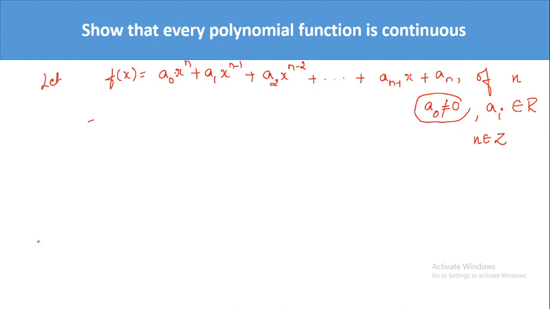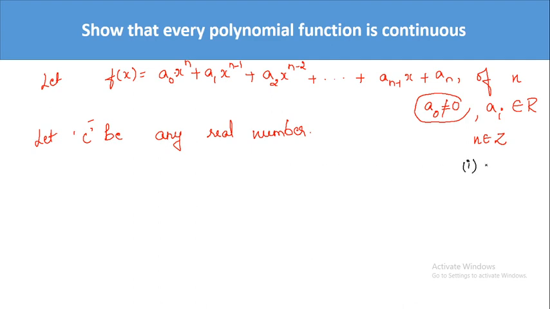First we take a point. Let c be any real number. Now what you have to check? The three conditions. Remember the three conditions, students? What are those three conditions to check whether the function is continuous or not?